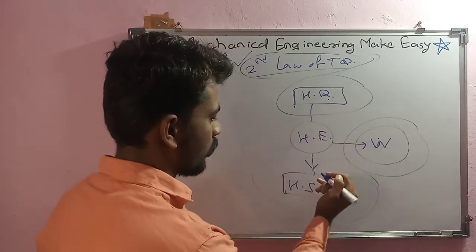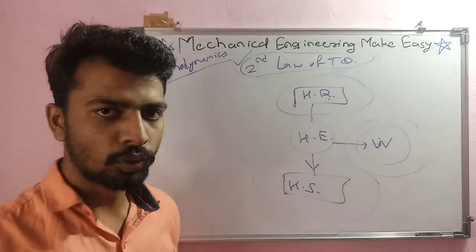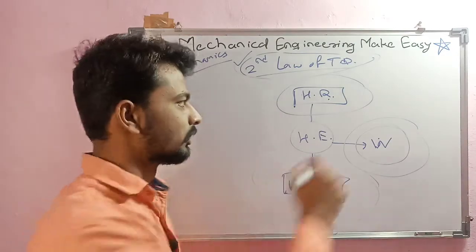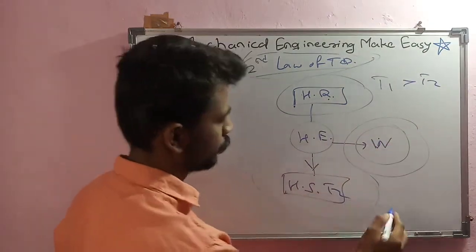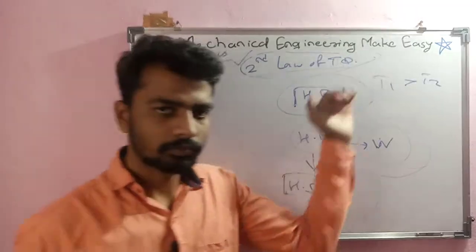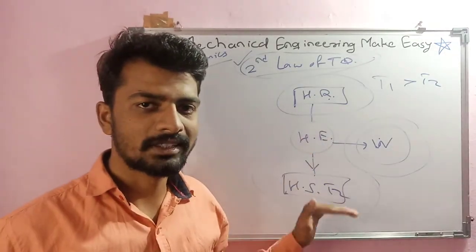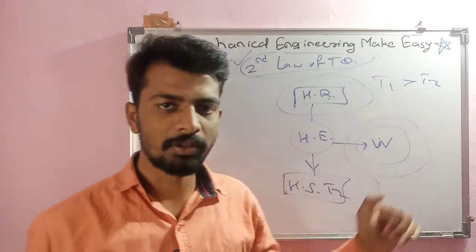We should reject some heat to another heat sink. This has T1, which is greater than T2, and this has T2. So ultimately we should have one heat sink to reject heat. This is the Kelvin Planck statement.